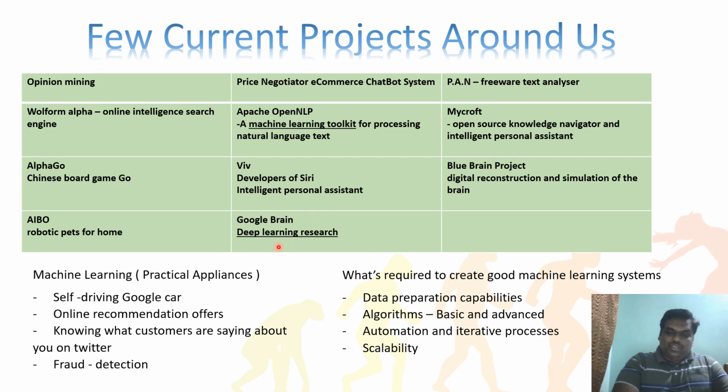The next one is called the Google Brain. Google Brain is Google's, obviously, deep learning research. They are doing deep learning. Whatever the systems they have, the Siri and Google Bot and all those things, they are taking into the connected way, and they want to do it. Maybe I guess this is more into the semantic analysis also. They will be definitely, because they have a very good intelligence system. Google's design itself, if you see, it's very interesting.